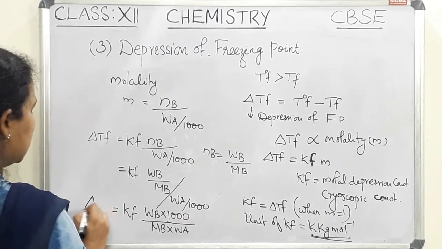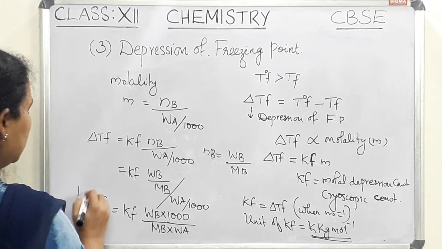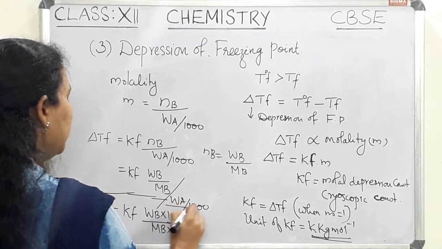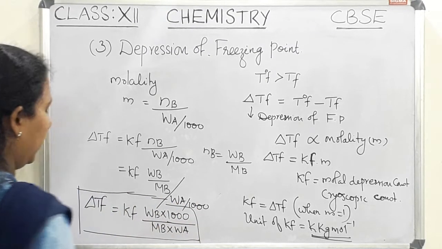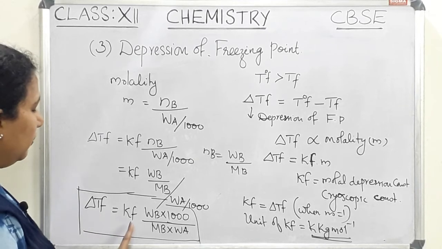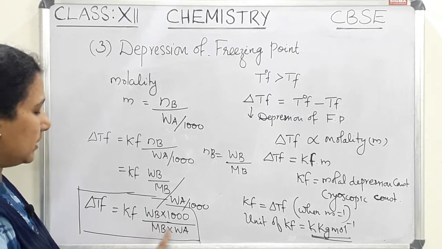So this is the expression for depression of freezing point: delta Tf is equal to Kf into Wb into 1000 divided by Mb into Wa.